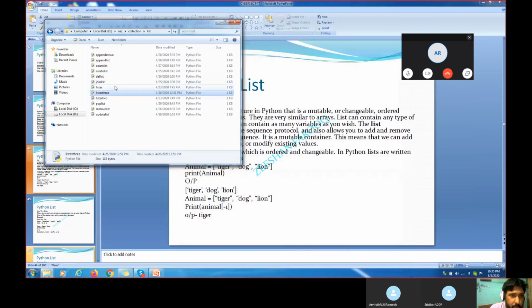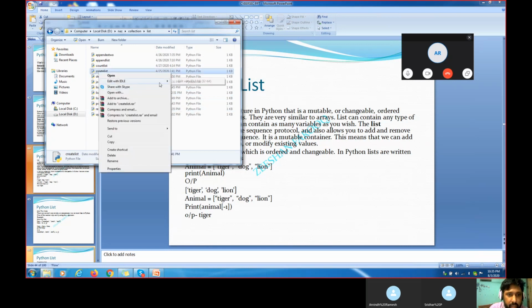Now, this is example number 3. Now we'll go to example number 4. See, we have different methods also in that one. Like in Oracle, we have different methods, right? Here also we have different methods, remove method, update method. And we can also join lists. Two lists we can join. How we join, how we update the list, how we create the list, we'll see one by one practically in detail.